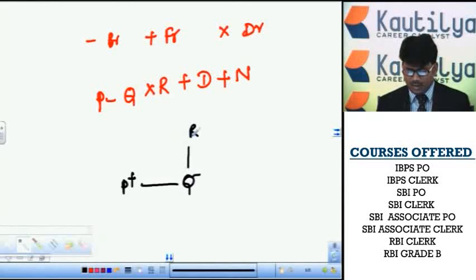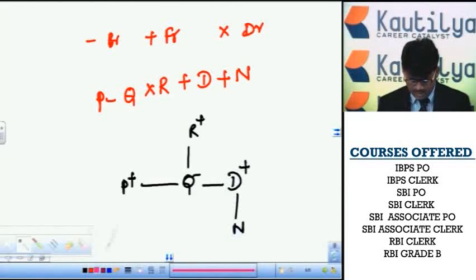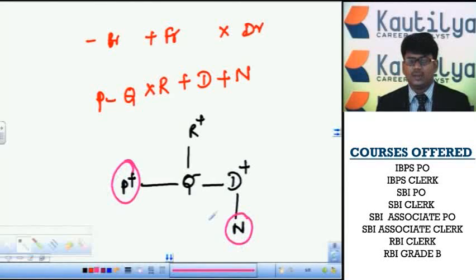Next, R is the father of D. R is the plus symbol of D. Next, D is the father of N. D is the plus symbol of N. Then the question is, how is P related to N?